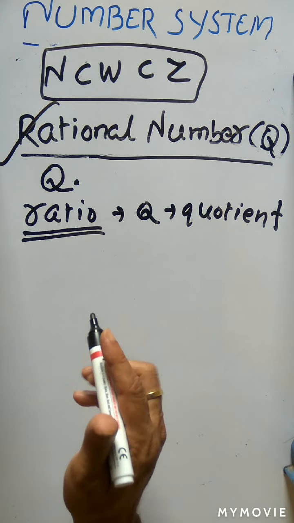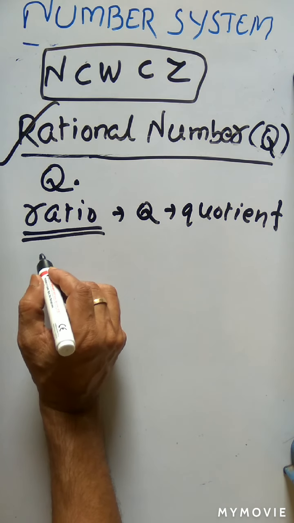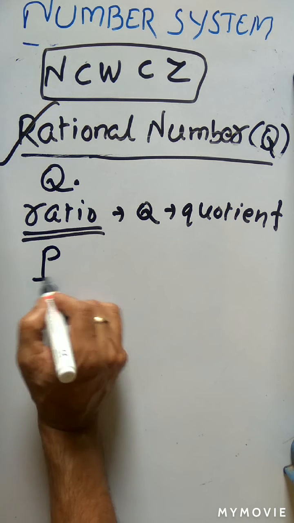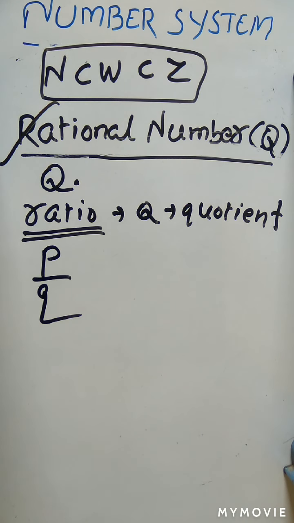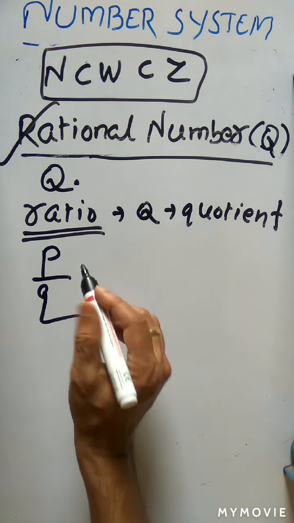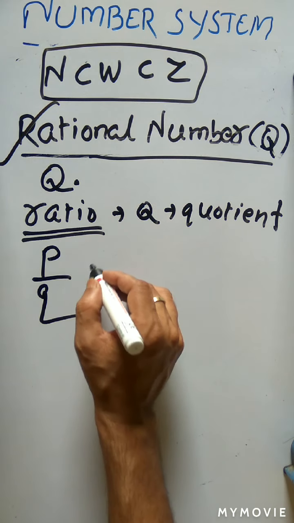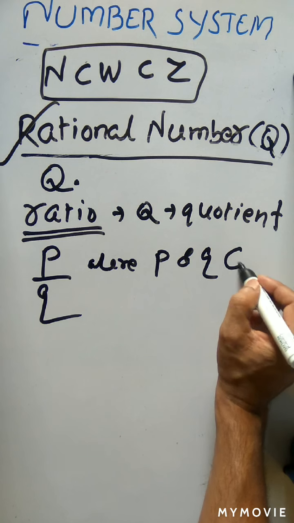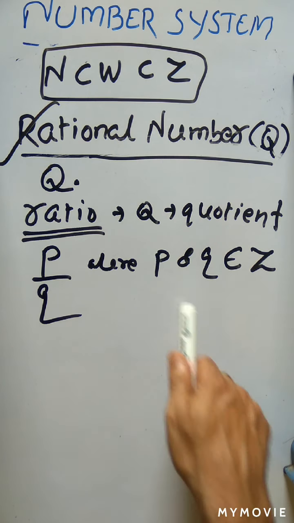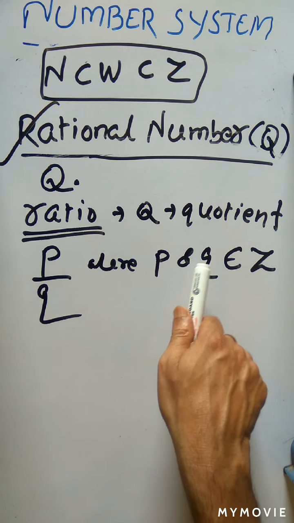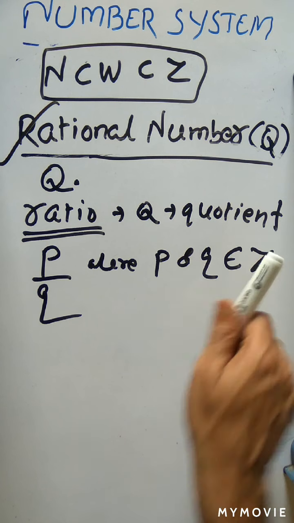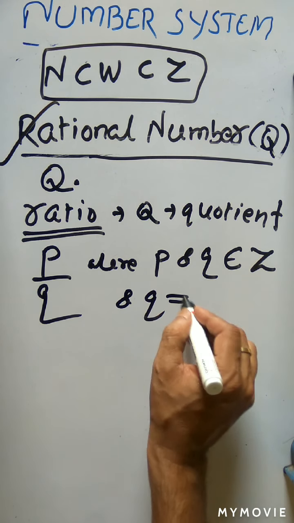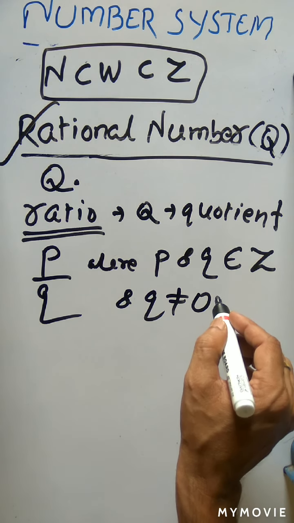So actually what is a rational number? A rational number can be represented in P by Q form. If any number is represented in the form of P by Q, where P and Q belong to which set? Integer set. That means P is an integer and Q is also an integer, and Q is not equal to 0.